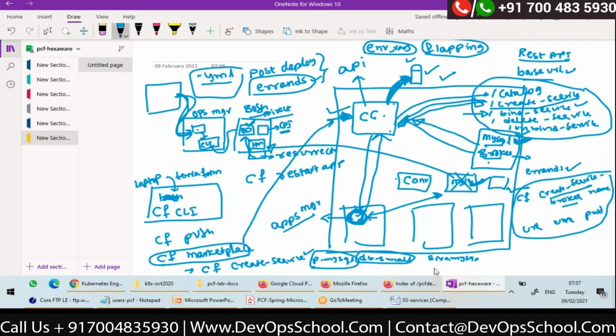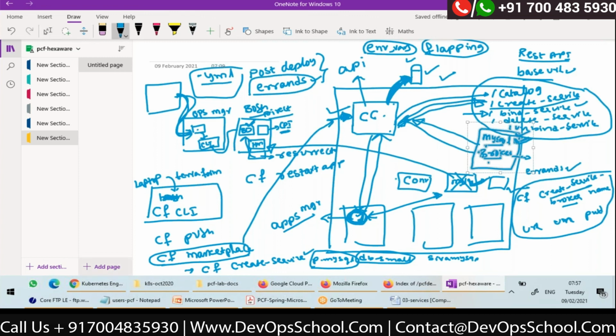Such types of services are called managed services, because internally Cloud Foundry will take care of it. Right? BOSH, of course, internally BOSH will take care of it. BOSH will manage such services. So any services created through the service broker, these are nothing but managed services, right? Okay. Now I have one more requirement.